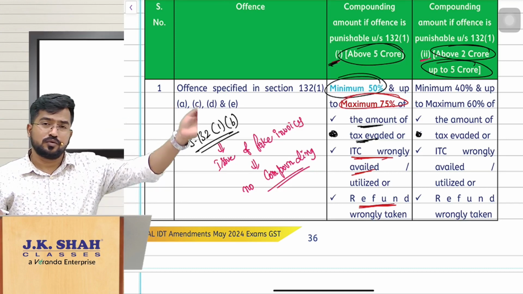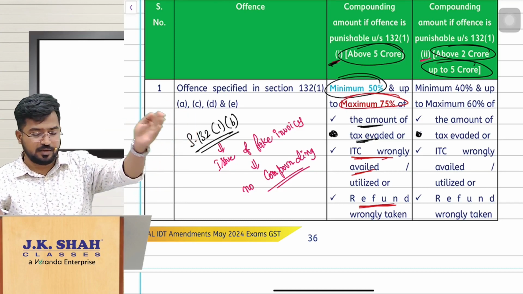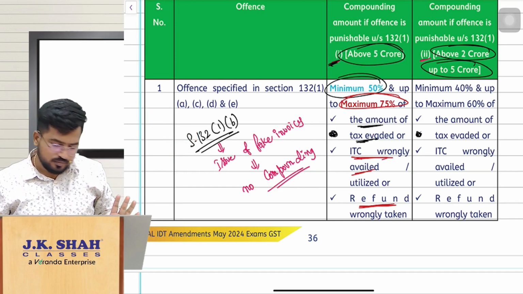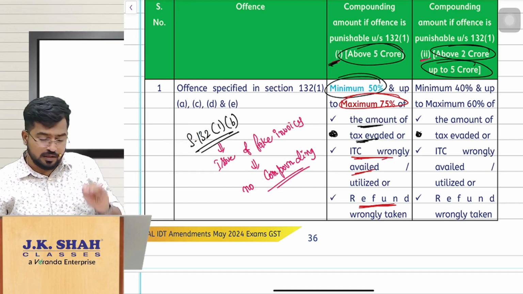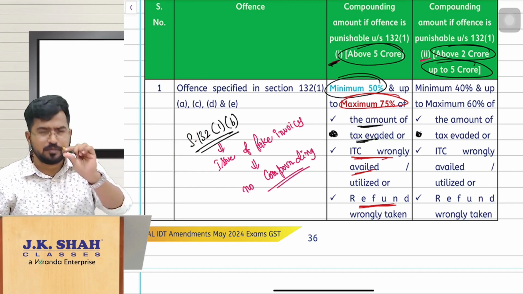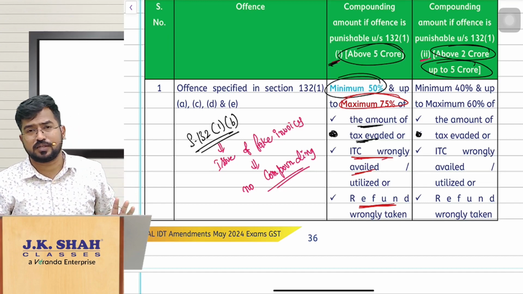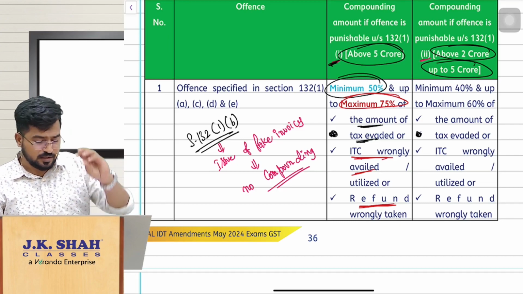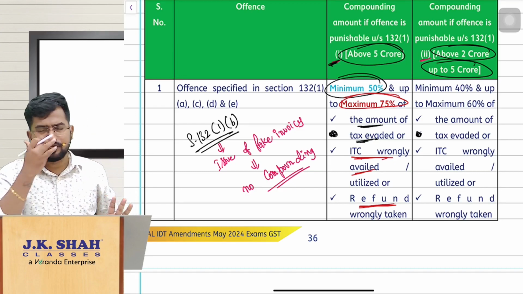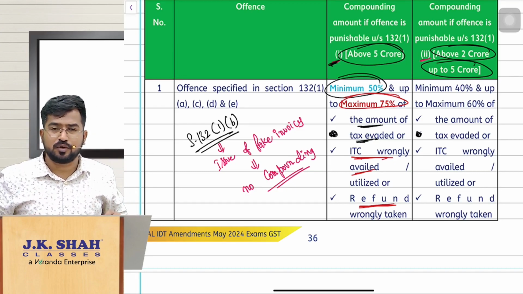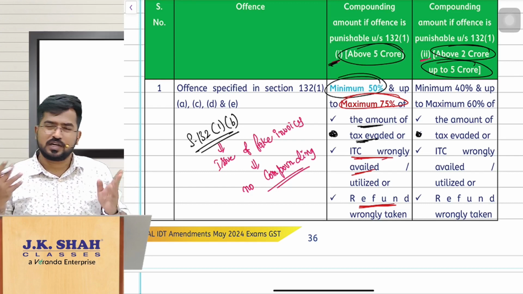Earlier the sub rule prescribed 25% to 100%. Now they have prescribed a minimum of 50% compounding fees, because the proper officers were misusing this power and taking a lesser amount. So you take minimum 50% of the amount involved, maximum 75%. Don't harass them with 100%.